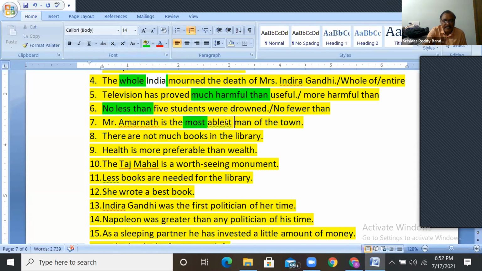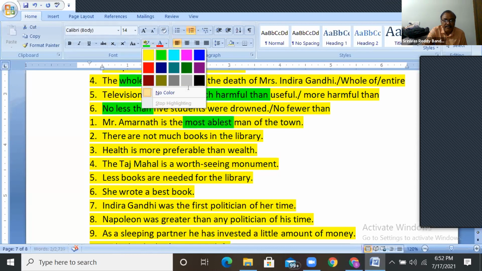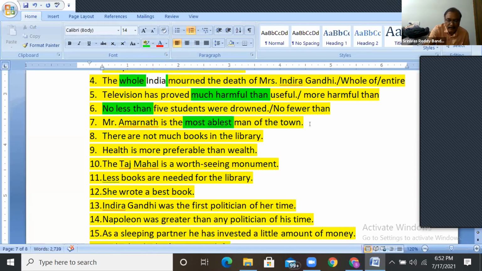Most ablest is wrong. It should be just ablest. All of you guys note down here and revise here, whenever you find time, and if you know the reason, it will be nice. What is the reason? When EST is possible, don't use most.